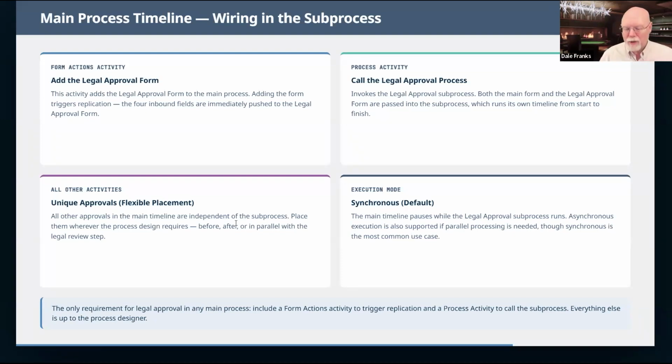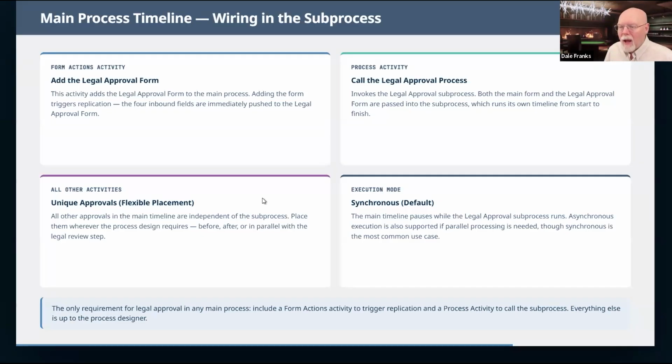So what I'm going to do is put in a quick user activity before we add the legal approval form and call the legal approval process. And then I'm going to have an activity that I'll run after the legal approval process so that we can watch it run through all of those processes. And I'm doing that for a reason. If I don't do this now, I will forget about it.